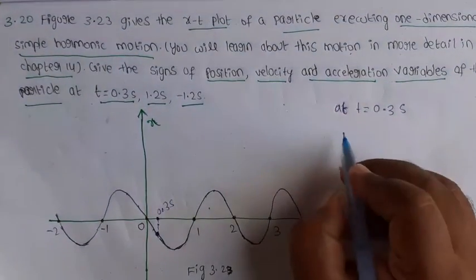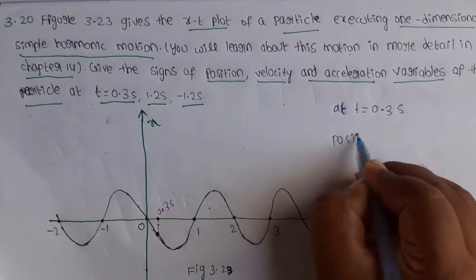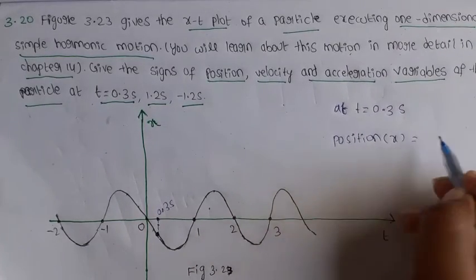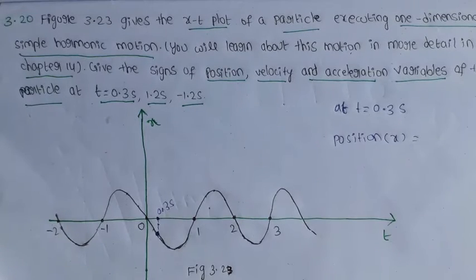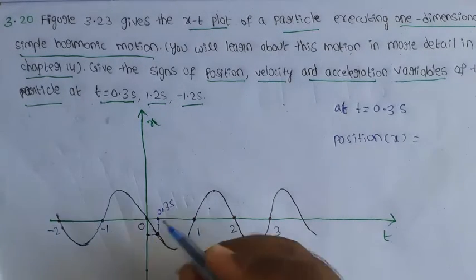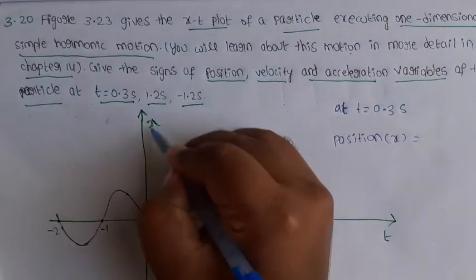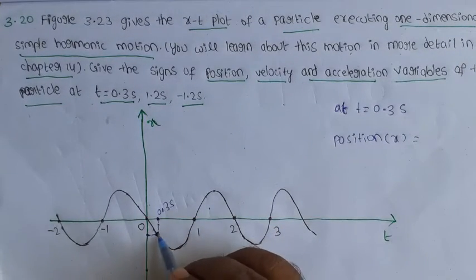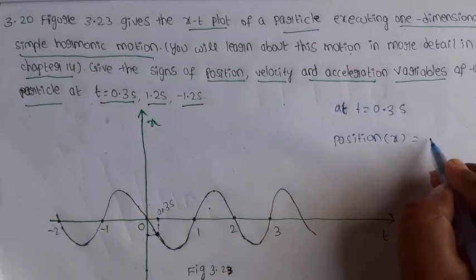First I am taking position. Position is denoted by the letter x. This is the x value. This is the positive x axis, and this is the negative x axis. So the position of the particle is on the negative x axis. So position is negative.